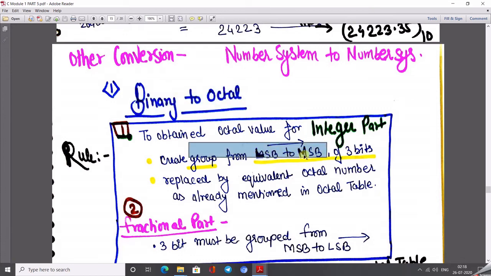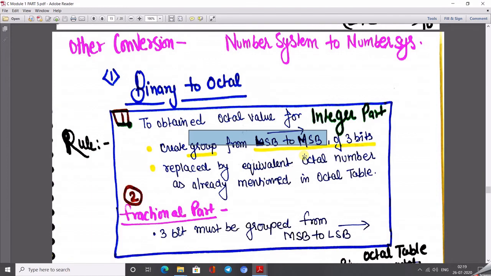That means we start creating the groups from right to left. Let's suppose that at the leftmost bit we have only 1 bit and don't have 2 more bits to complete our group. If at the leftmost we don't have enough bits to create the group, we just add 0 only.